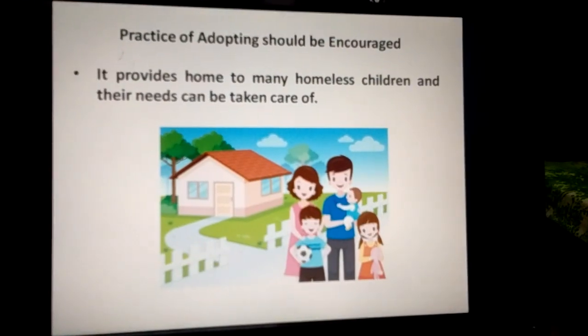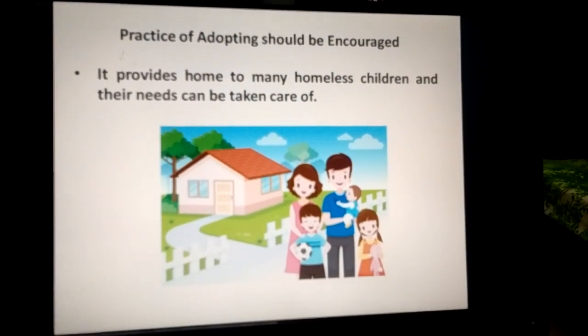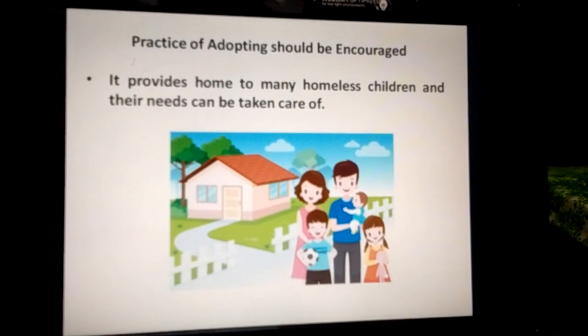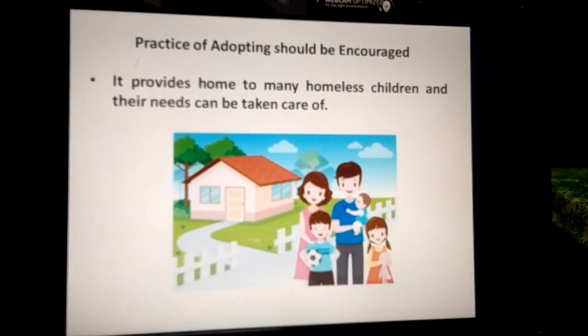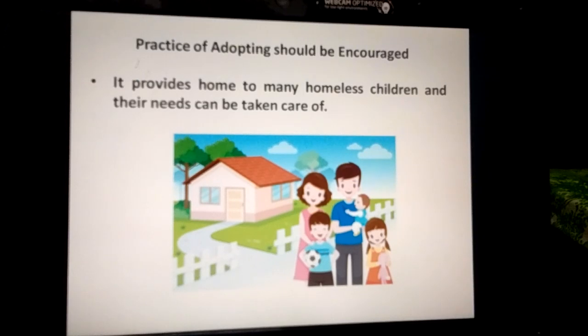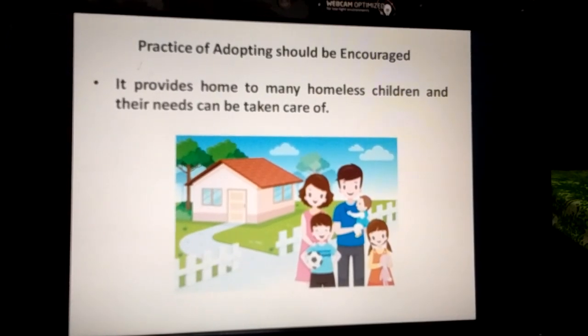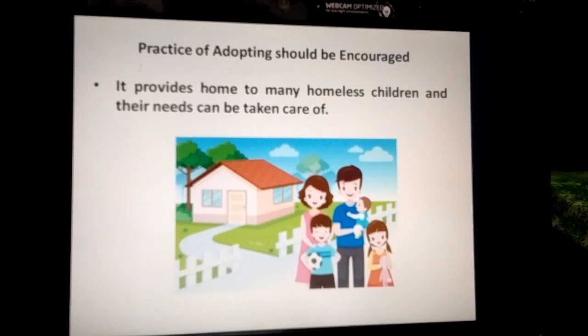Practice of adopting should be encouraged. Yes, the practice of adopting should be encouraged as it provides a home to many homeless children and their needs can be taken care of.